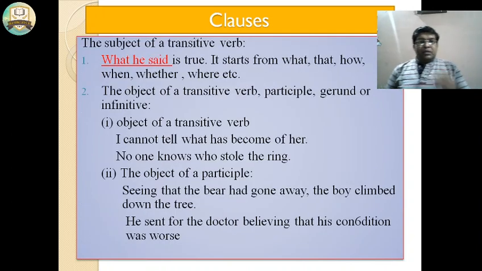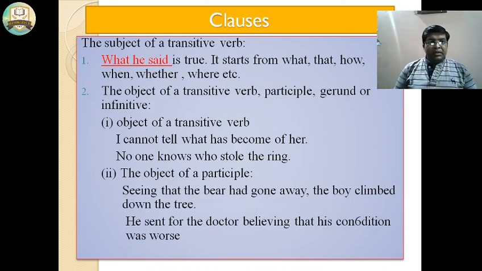The subject of a transitive verb. This is the first one. The example is: What he said is true. It starts with what, that, how, when, whether, where, etc. Next, the object of a transitive verb, participle, gerund or infinitive.